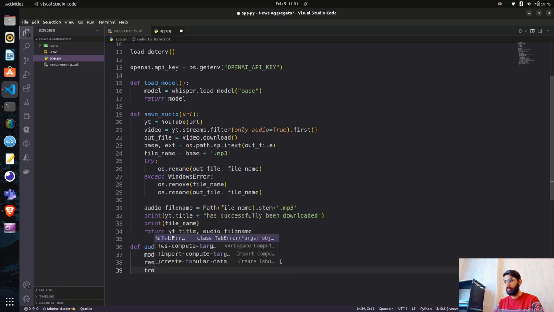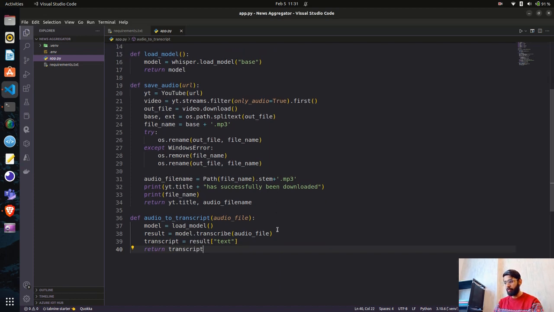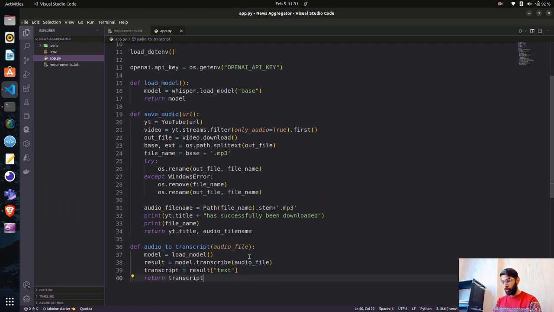So we'll say transcript. Our transcript will be result and the text. We only need the text. We do not need the other metadata that we get when we are running this base model or any other model from Whisper. And we'll just return the transcript. So this is audio to transcript.